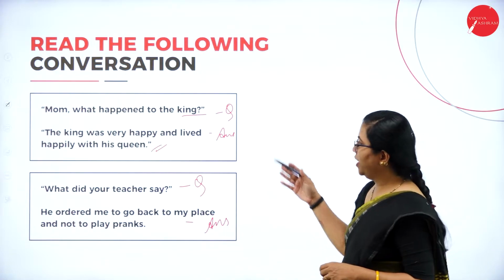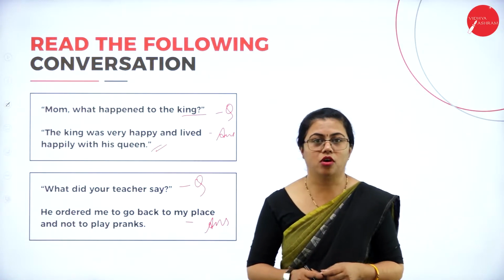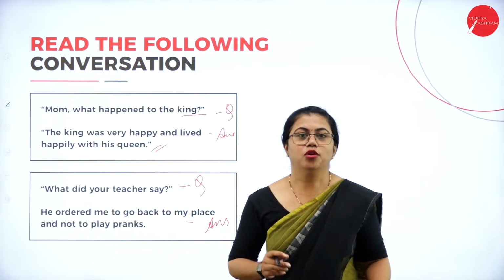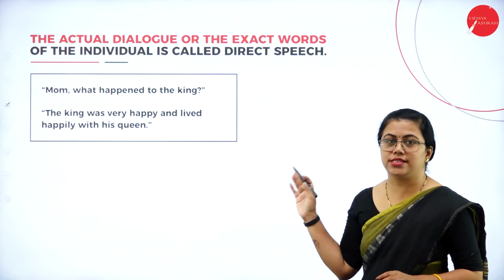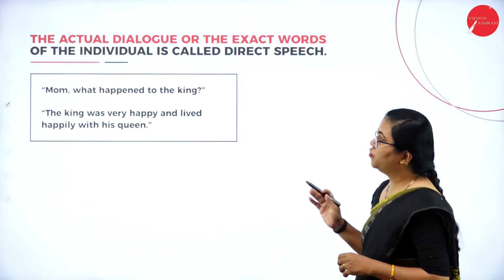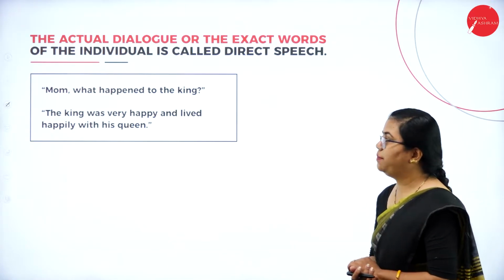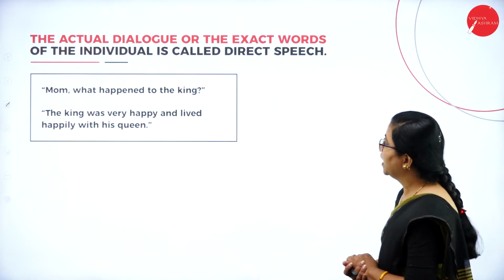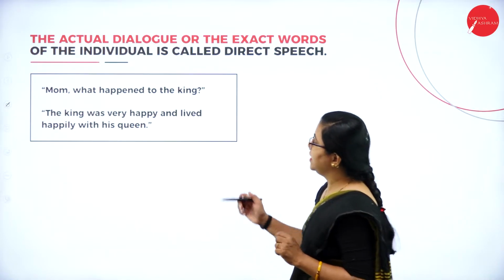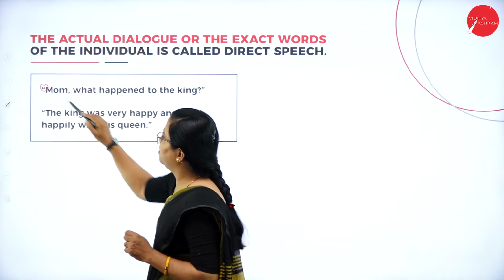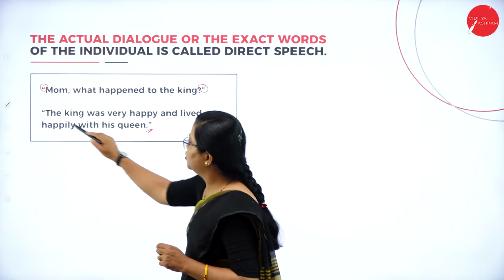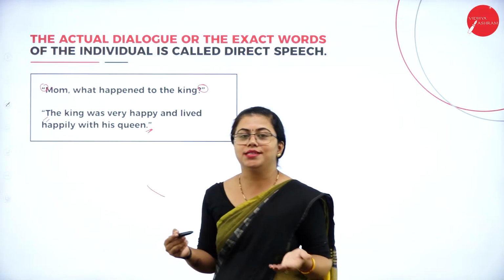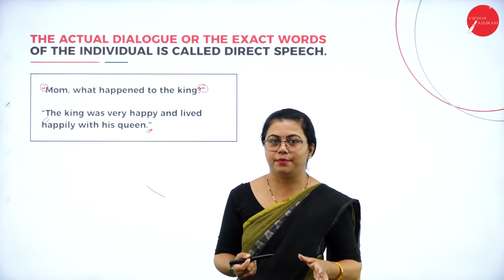Fine. So what did you notice between these two conversations? So I'll tell you what it is. Here you can just see in the first set of conversation, "Mom, what happened to the king?" "The king was very happy and lived happily with his queen." So here you can see that there is inverted comma here, and here also you can notice that. So you can understand that this is some dialogue that is happening here.